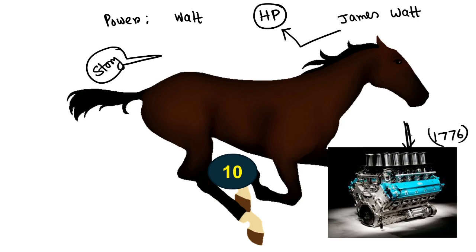But the people at that time were already using the horse, which was most cost effective. That is the reason they were not accepting it.